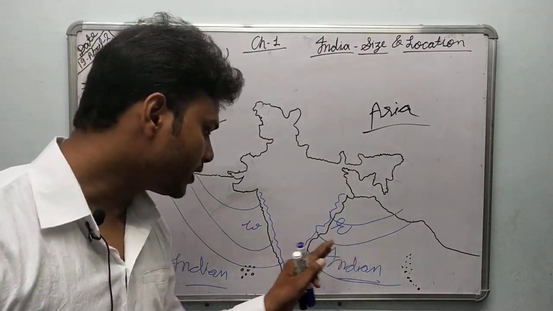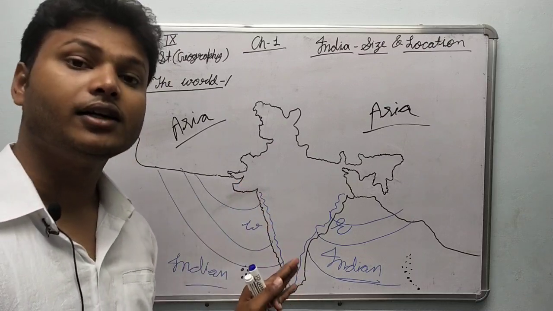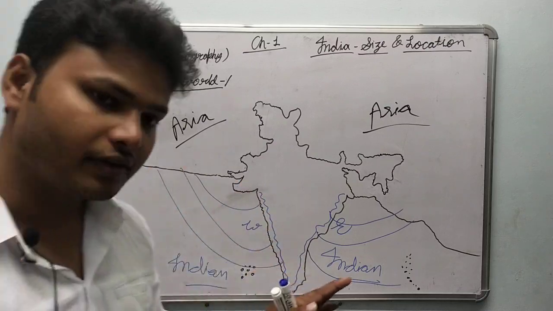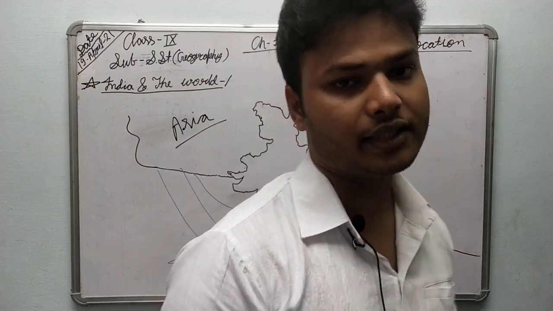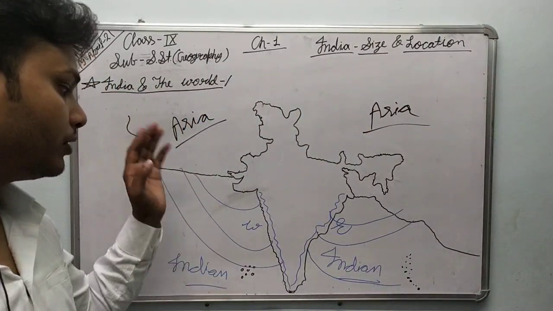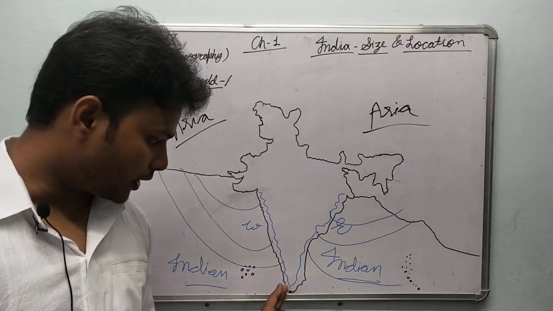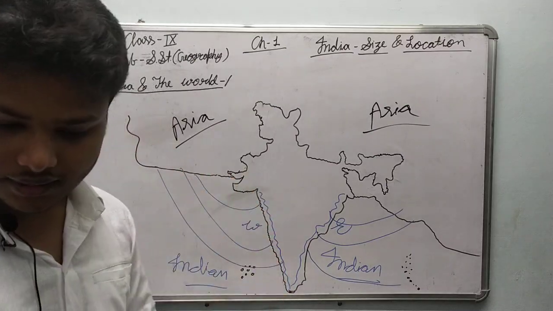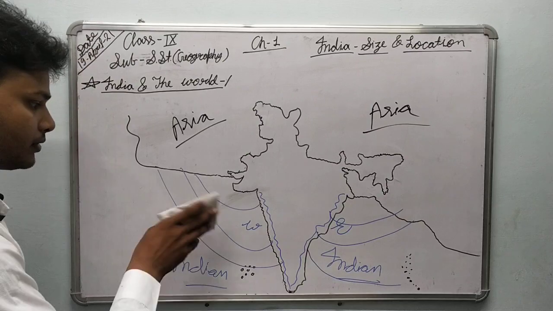So the Eastern Ghats and Western Ghats help India connect with South Asian countries and European countries. And as you already know, Vasco da Gama came to Kerala, Calicut, from the west side of India.